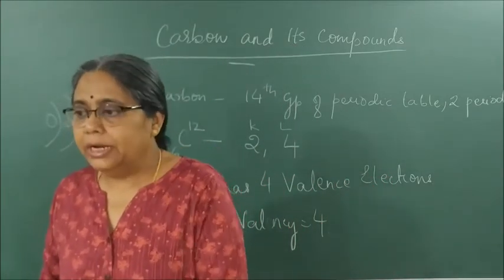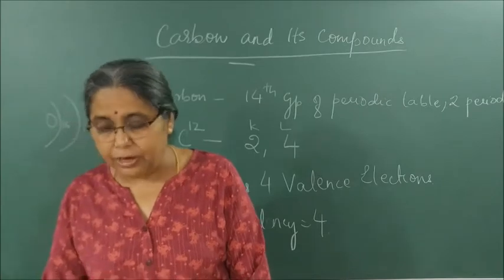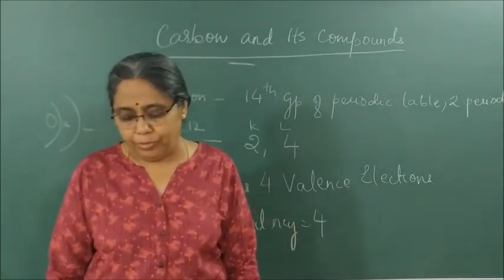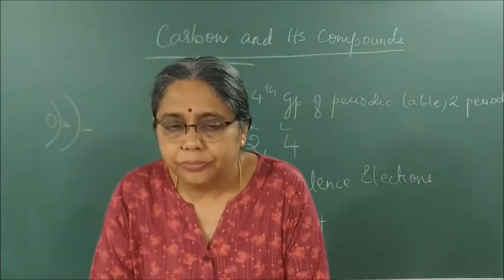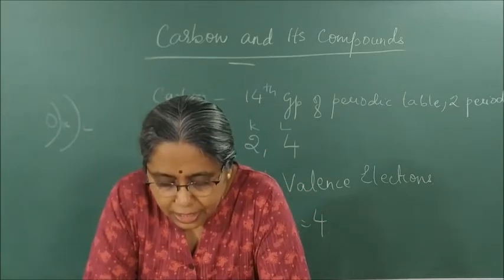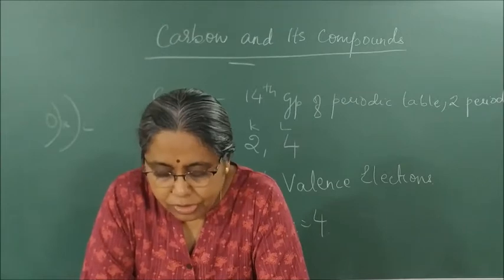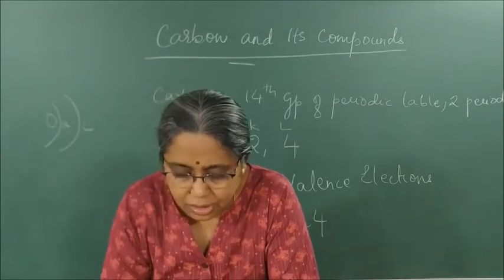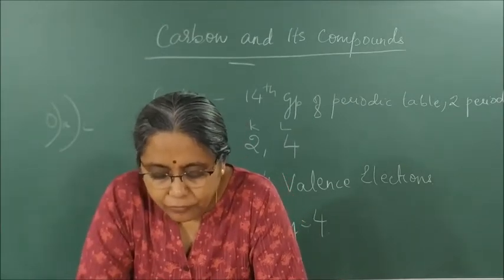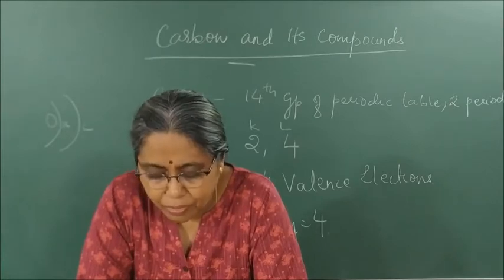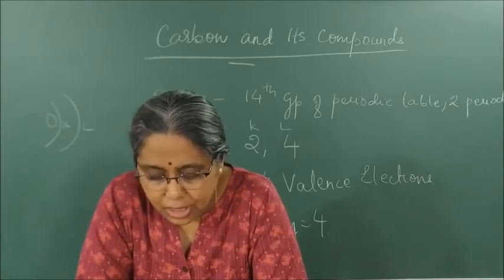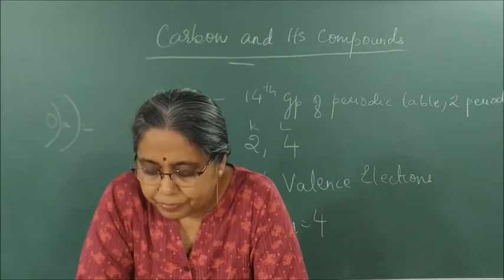Okay, now let us read through the first part of carbon and its compounds. In the last chapter, we came to know many compounds of importance to us. In this chapter, we will be studying some more interesting compounds and their properties.